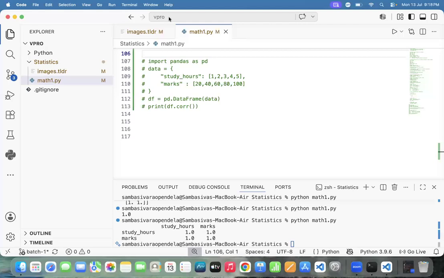Venkat, check that one. How we need to understand that one. Okay, sir.